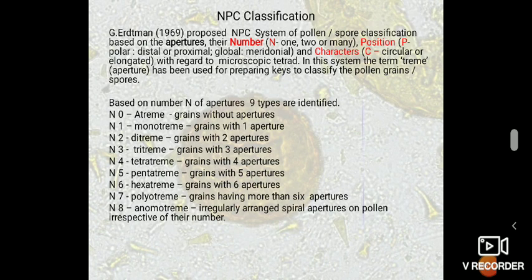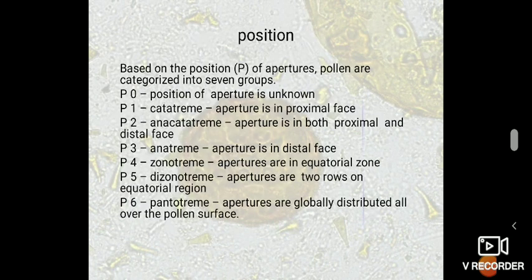N0 denotes the pollen grains without apertures, and N1 is monotrim, having only one aperture, N2 ditrim with 2, N3 tritrim with 3, N4 tetratrim with 4 apertures, N5 pentatrim with 5, N6 hexatrim with 6, N7 polytrim grains having more than 6 apertures, and N8 the anomotrim, irregularly arranged spiral apertures on pollen irrespective of their number. And coming to the next character, position.